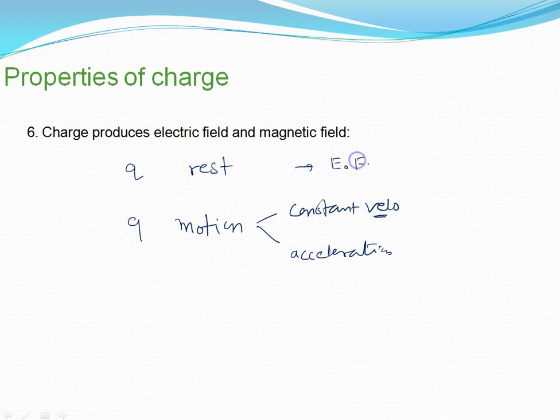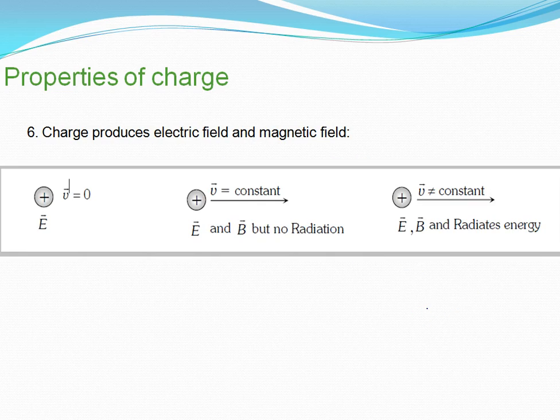When it is at rest, it will produce only an electric field. In these numericals we will discuss only electric force. When it is moving with constant velocity, this is the situation of current in a wire, so both electric field and magnetic field will be produced. And when the charge is accelerating, electric field is produced, magnetic field, which we generally represent by B, and radiation, that is light energy. We will discuss these things. So charge can produce electric field as well as magnetic field. Just go through the slide also.